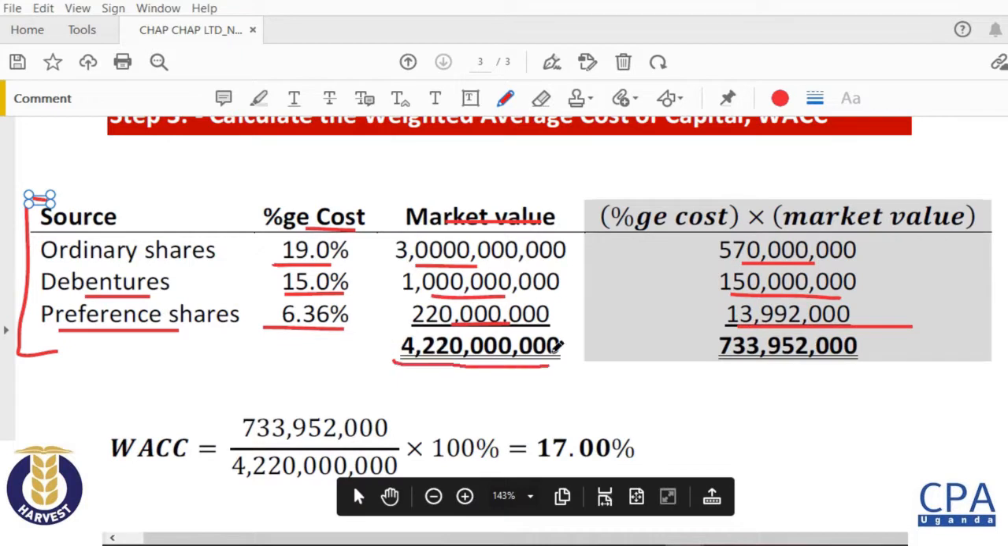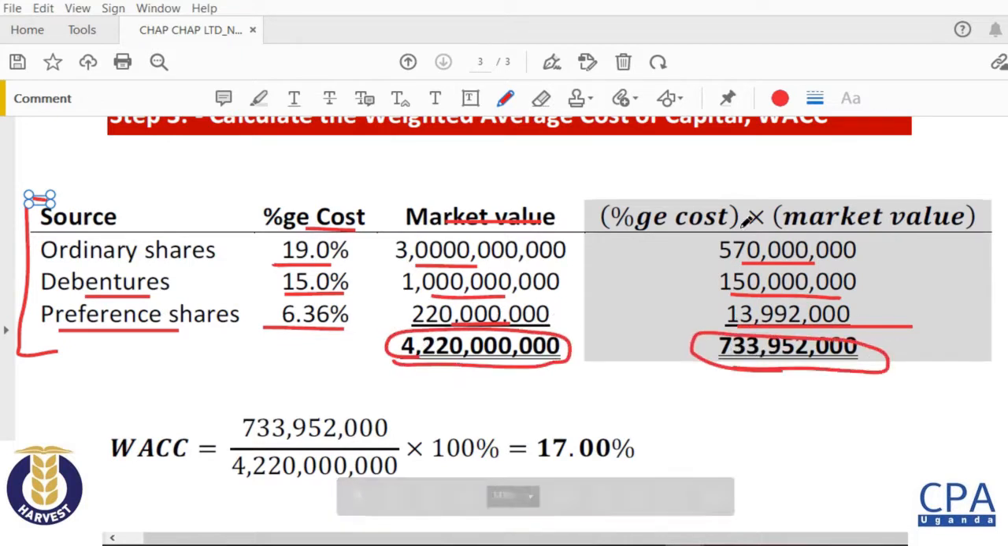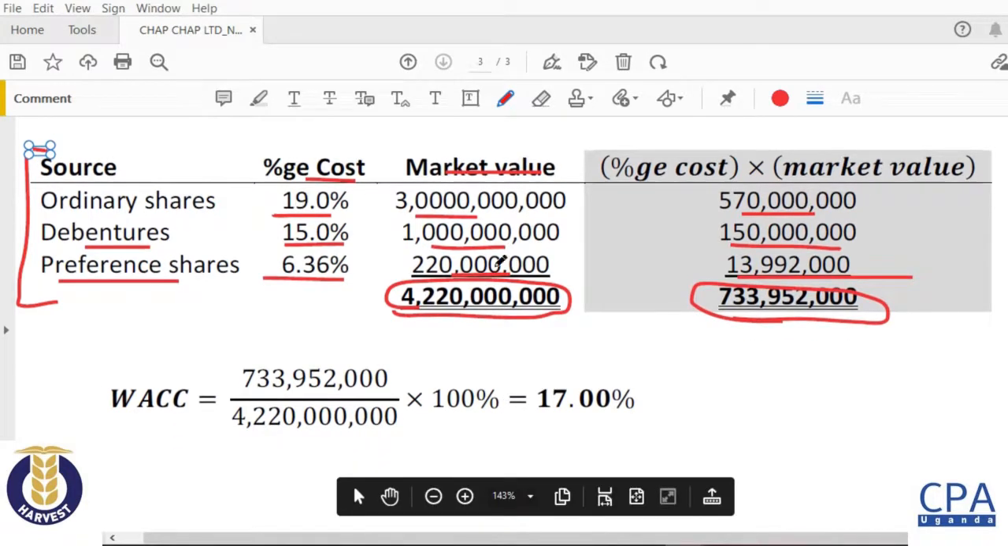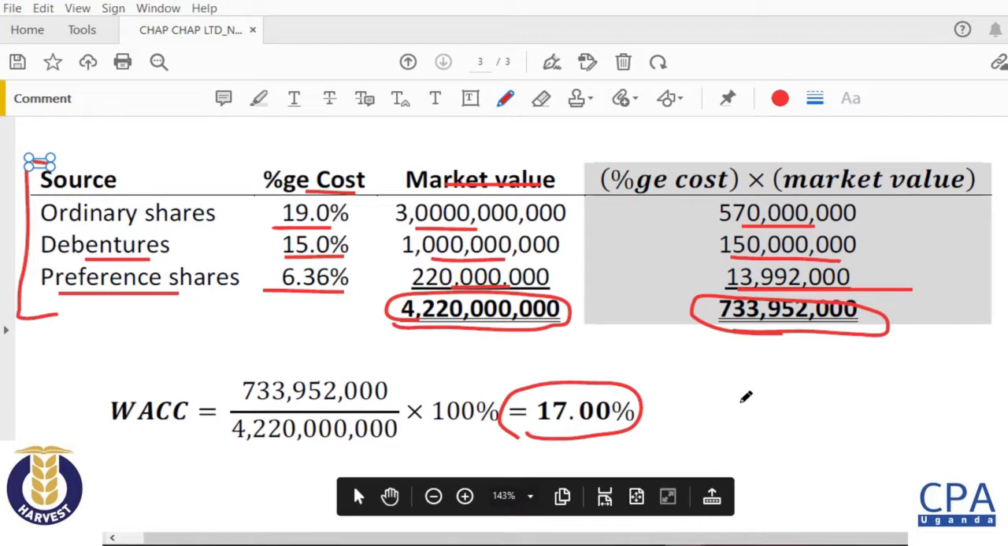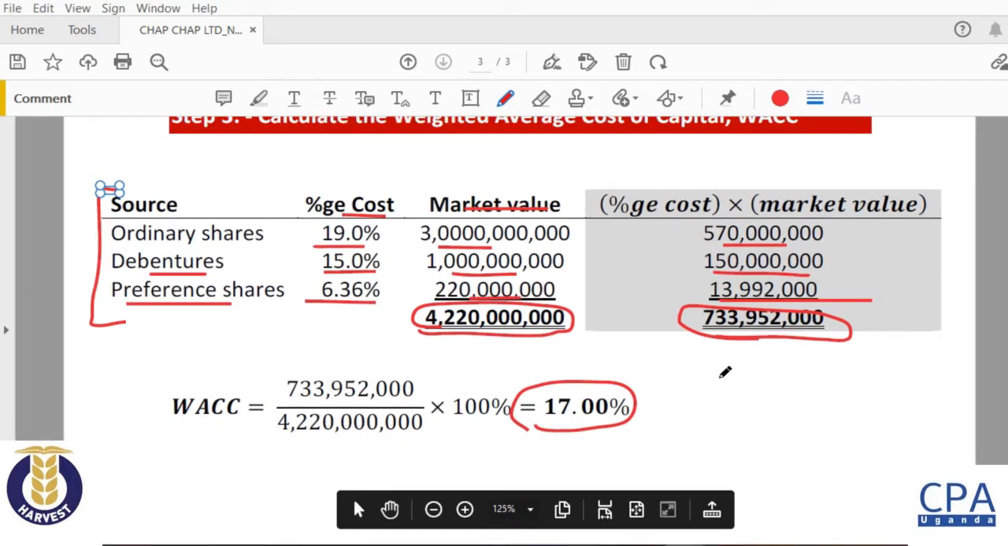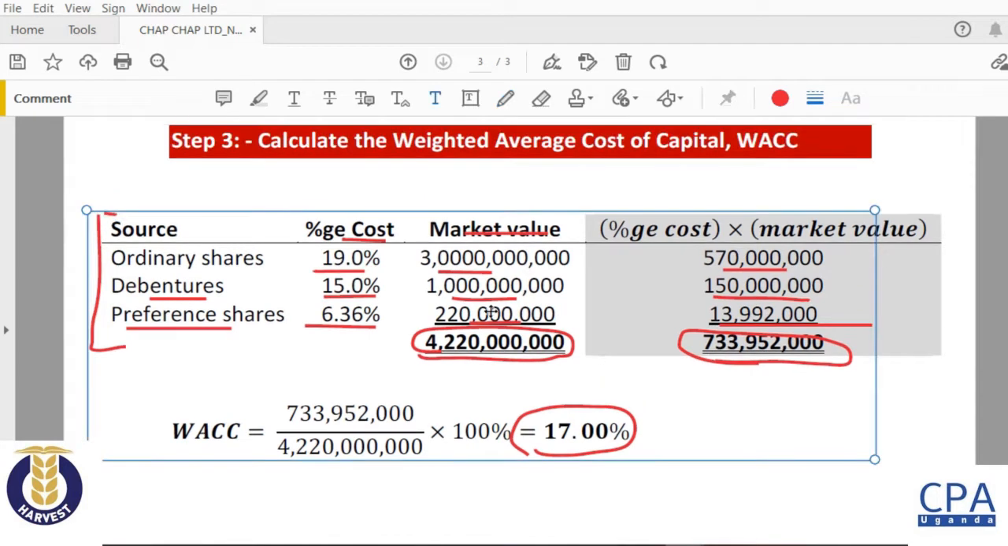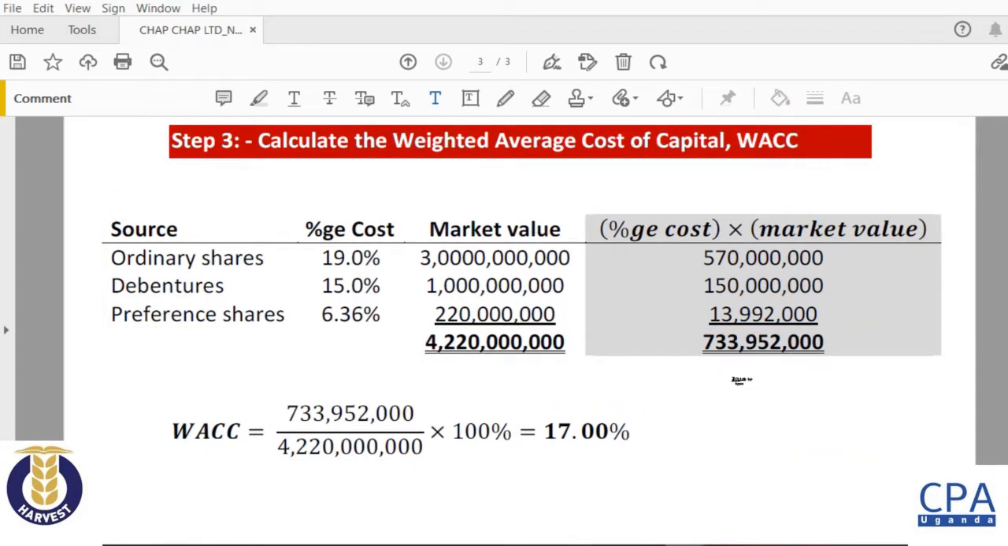So this is the total market value, and this is the total of the percentage cost times the market value, the product. So you just put the 733 over the 4.2 billion times 100, and that should be giving you 17%. So our work comes to 17%. Again, look at this, verify the figures, but you should be getting to 17%.